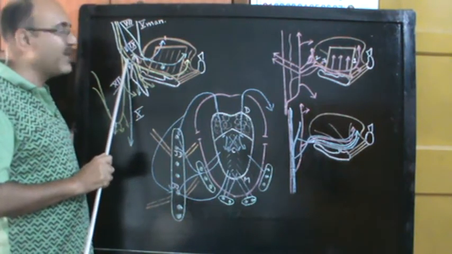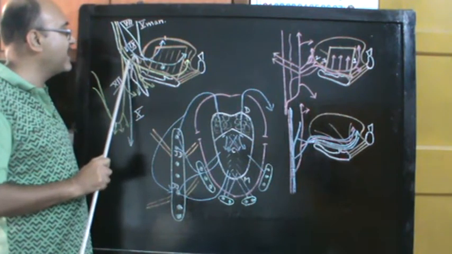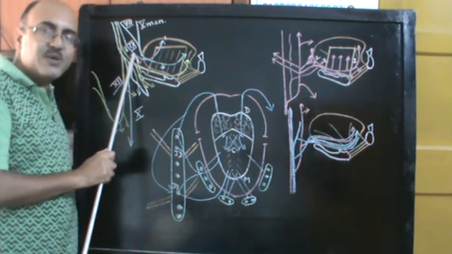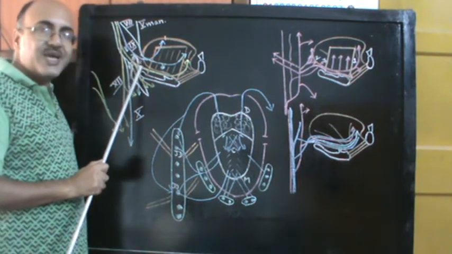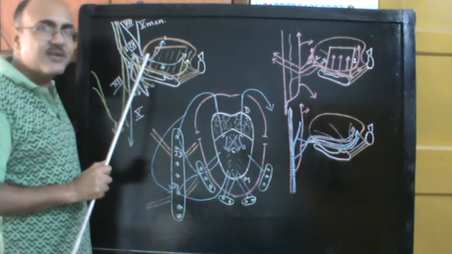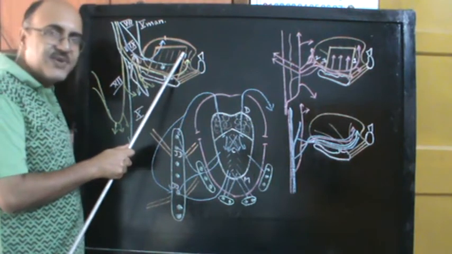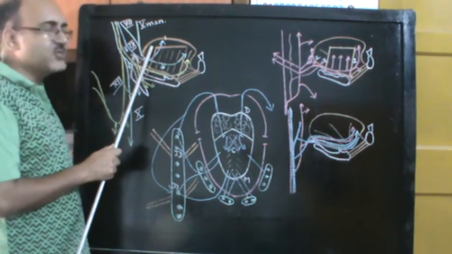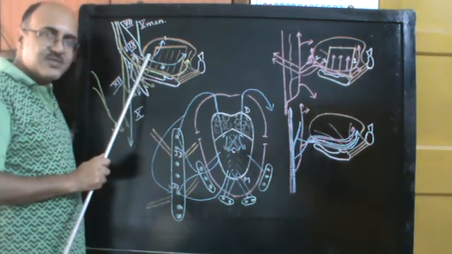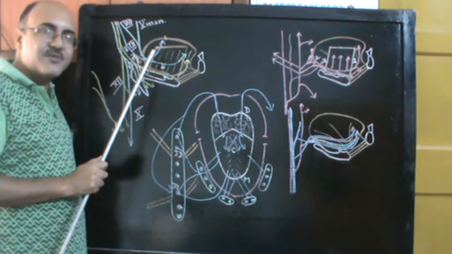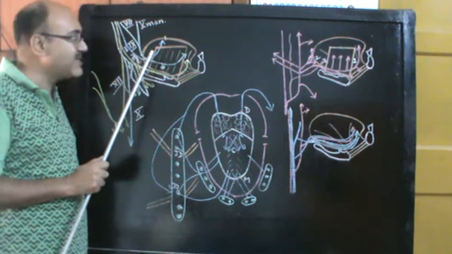You can see the superior laryngeal nerve over here, and you can see the external laryngeal and the internal laryngeal, and this internal laryngeal branch of the vagus gives some branches to the vallecula to supply the taste buds over there. Now the taste fibers, whether they are carried by the chorda tympani branch of the facial, the glossopharyngeal, or the internal laryngeal branch of the vagus, all of them are going to relay in the nucleus tractus solitarius, the upper part of the nucleus tractus solitarius.